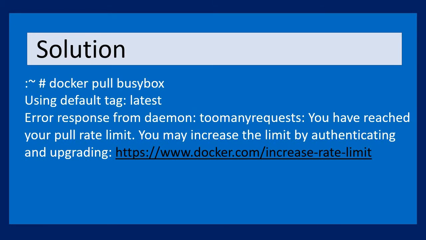Here you can see that I tried to pull the busybox image with the latest tag. I have not given any tag, so it will try to pull the latest one. I faced the error: error response from daemon, too many requests. You have reached your pull rate limit. So what's the solution? Here I'm not using any username or password to pull the image, so I'm a completely anonymous user for the Docker site, and the anonymous user limit has been reached.